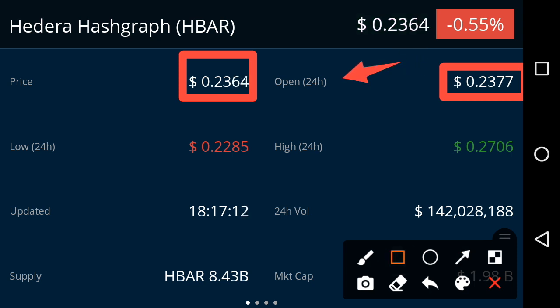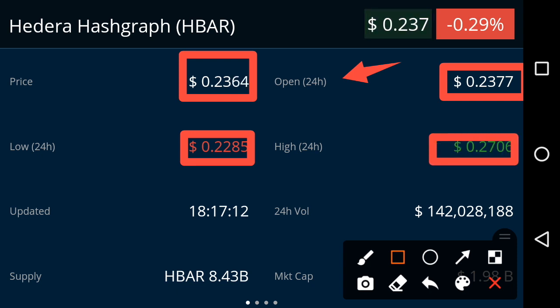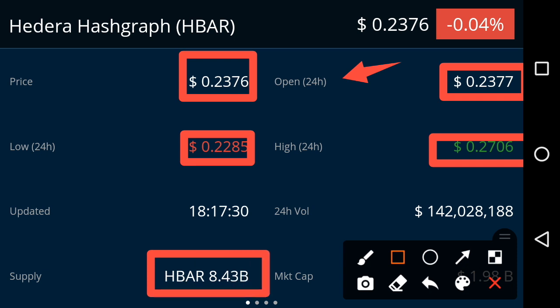And if we talk about the lowest price, the low price of HBAR is 0.2285 USD, friends, and 0.2706 USD is the highest price of Hedera Hashgraph in the last 24 hours. Now if we talk about the market supply, 8.43 billion is the market supply of Hedera Hashgraph. It's now starting to move upward, but the last 24 hours change is still negative. With the passage of time, after 1 hour, after 2 hours, the price change will become positive.